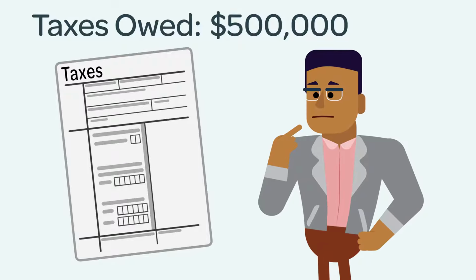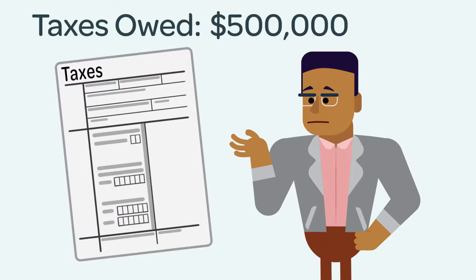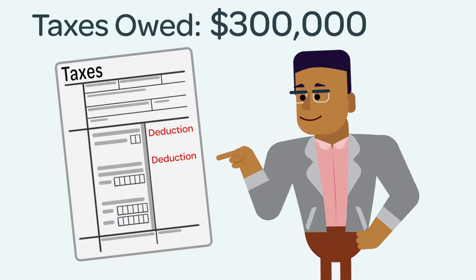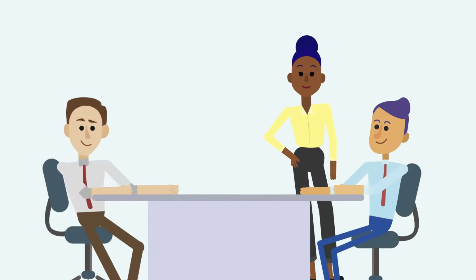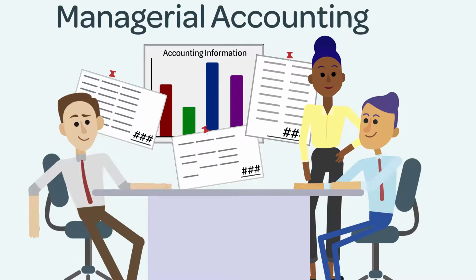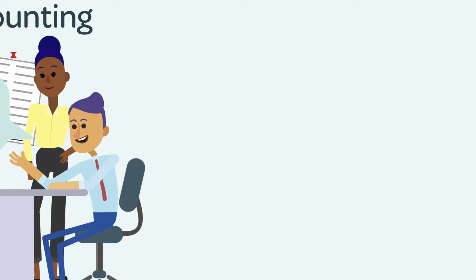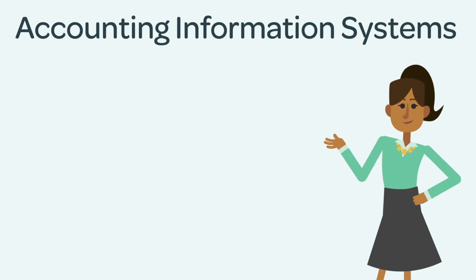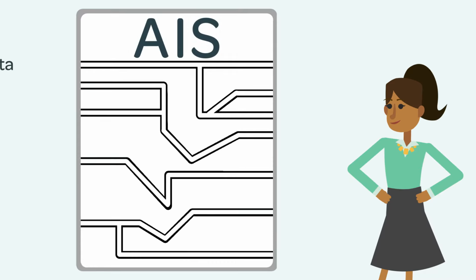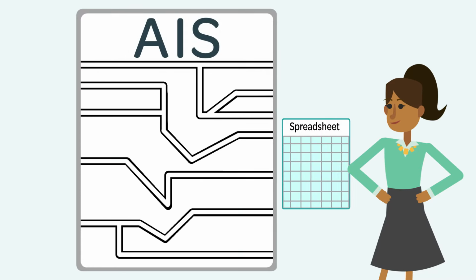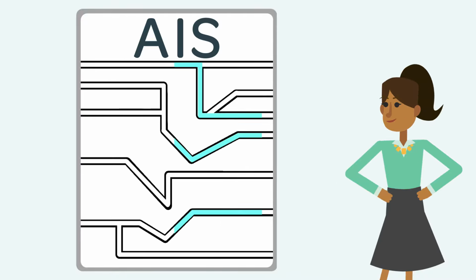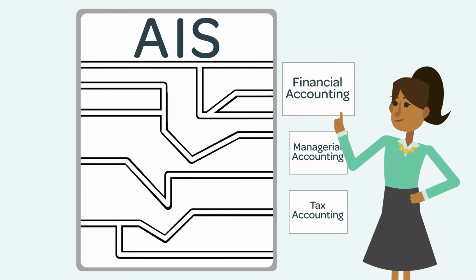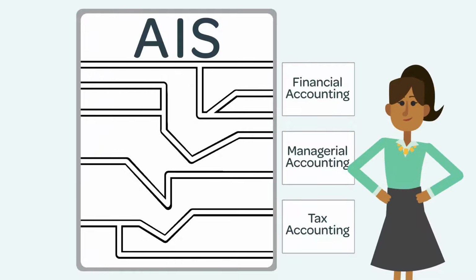In contrast, the aim of tax accounting is to assess the amount owed in taxes and often to minimize, within the law of course, the amount of taxes paid. Managerial accounting refers to the use of accounting information to make business decisions, and Accounting Information Systems, or AIS for short, considers the design of systems to collect, aggregate, and analyze accounting data. AIS is the basis for collecting data for use in financial, managerial, and tax accounting.